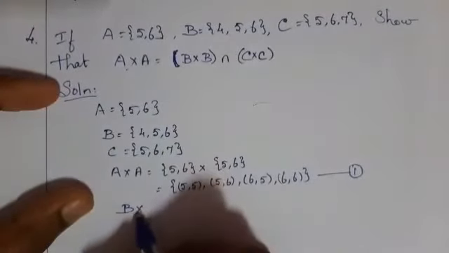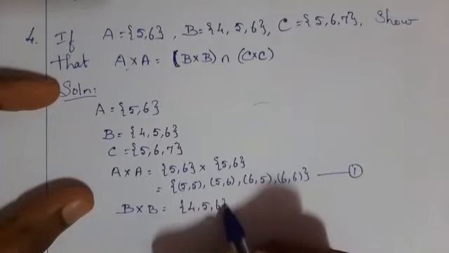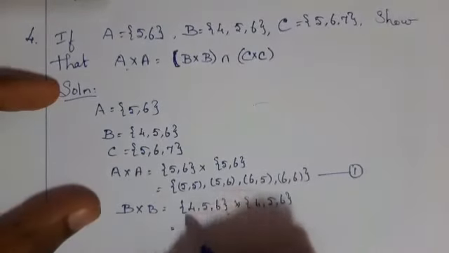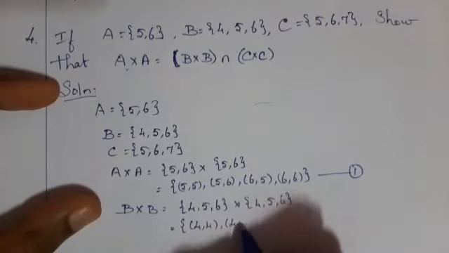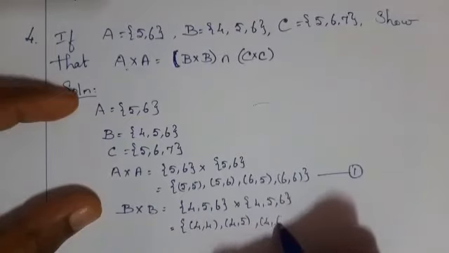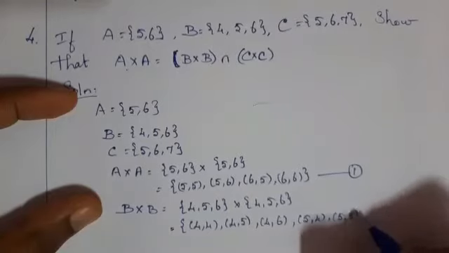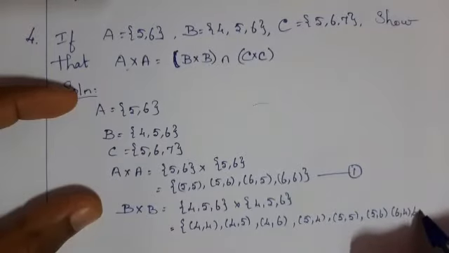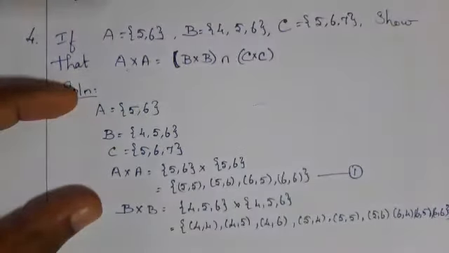Then B cross B is equal to, find the set, that is {4, 5, 6} cross {4, 5, 6}. Can you say the ordered pairs? Yes. (4, 4), (4, 5), (4, 6), (5, 4), (5, 5), (5, 6). Next, (6, 4), (6, 5) and (6, 6). Then find C cross C.